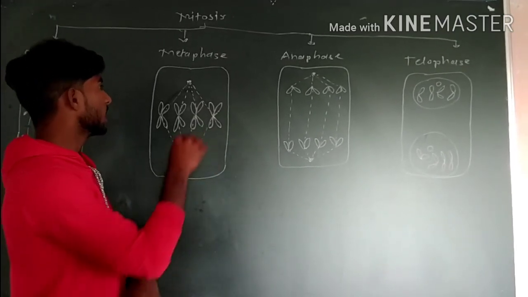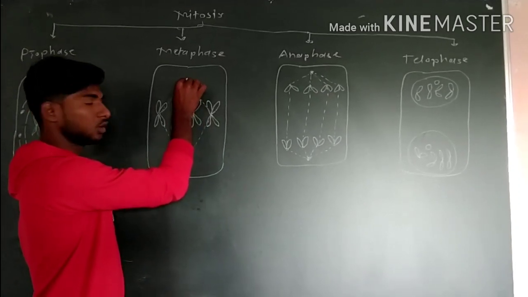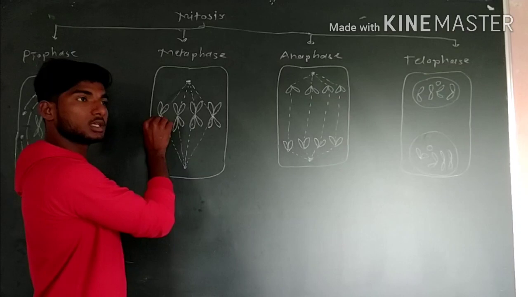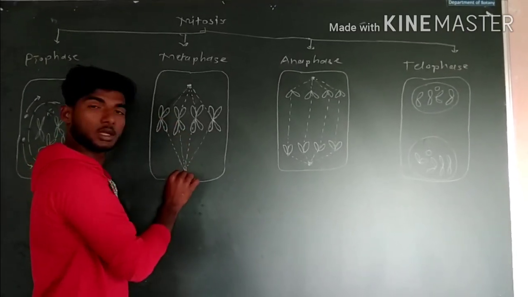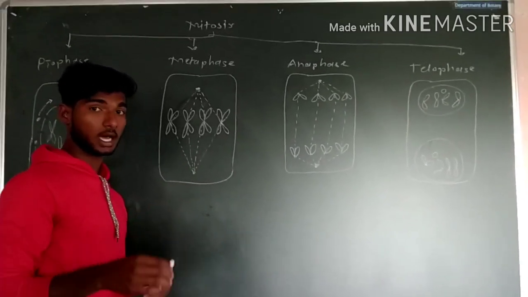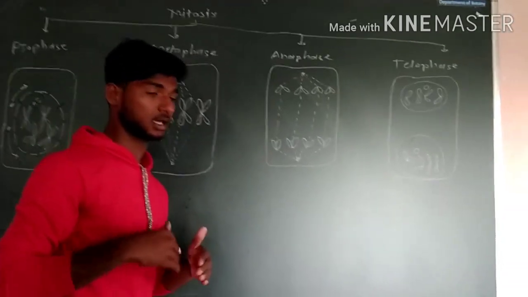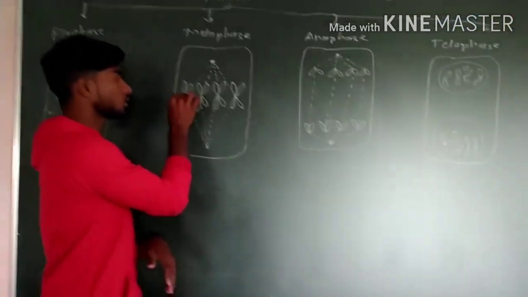The arrangement of the spindle fiber is from one pole of the cell to the centromere of the chromosome, and from the centromere of the chromosome to the other pole of the cell. This is also an important point. Where are the spindle fibers attached to the chromosome?